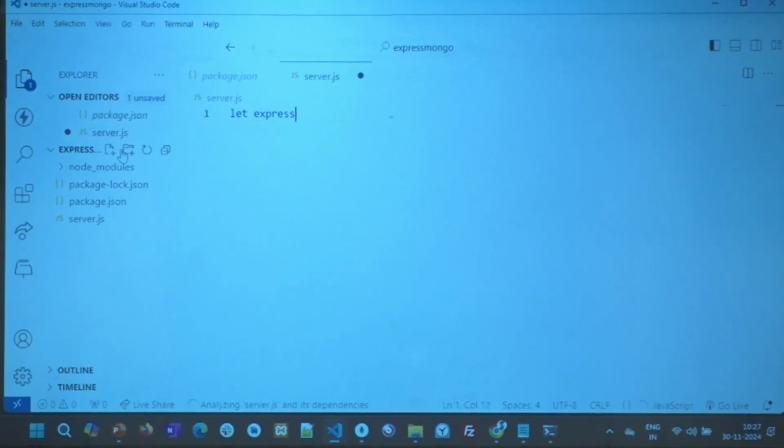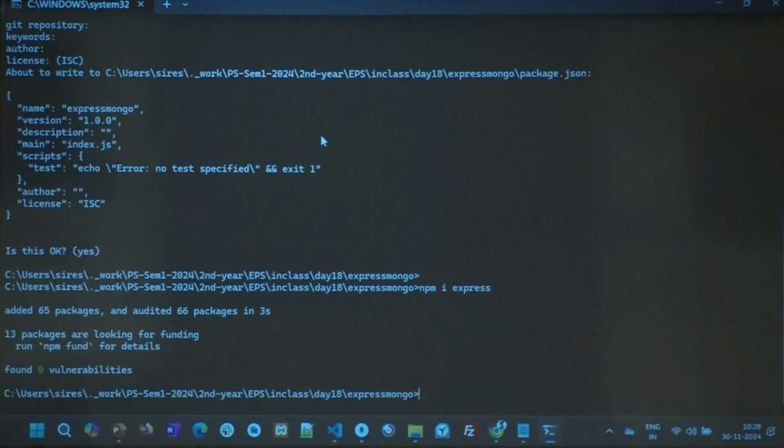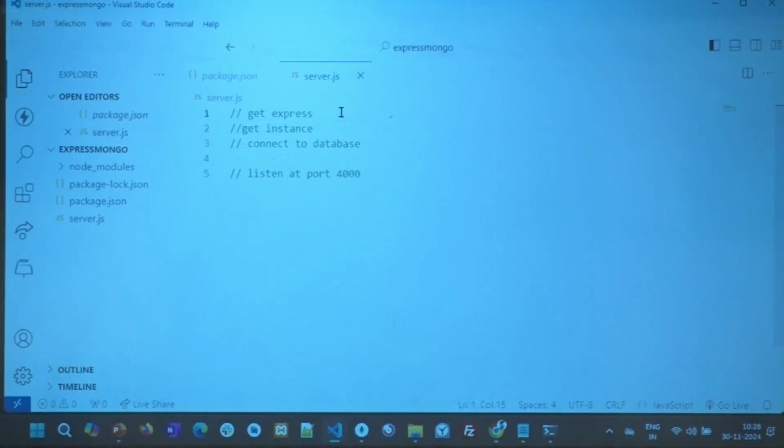What do I do? You know what we do, right? Let me just write some comments. Get express, get instance, listen at 4000, show a message saying it is listening. Now somewhere in the middle, I want it to connect to the database. Done. This is it.